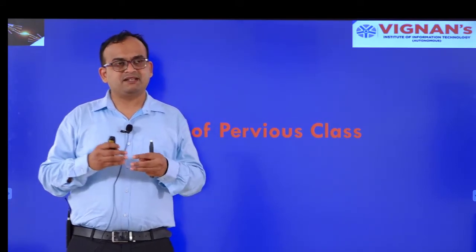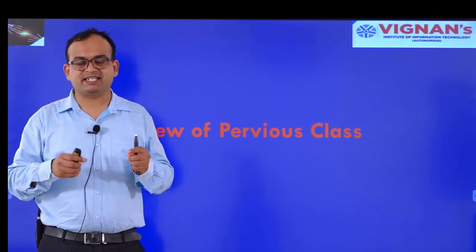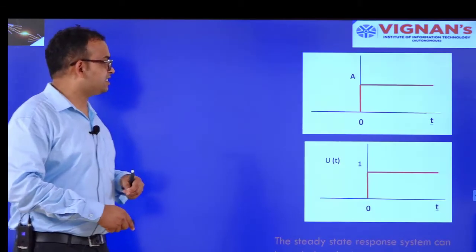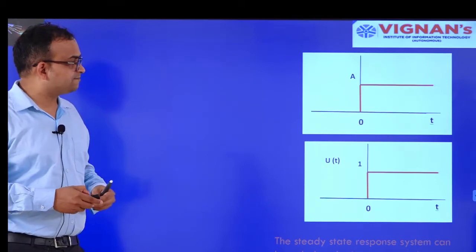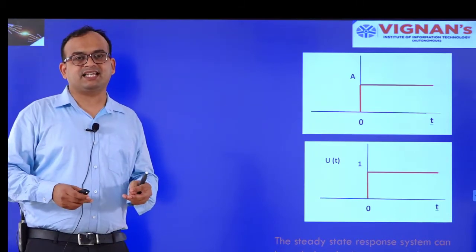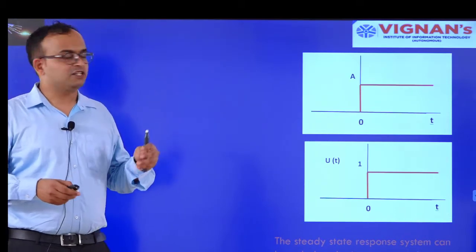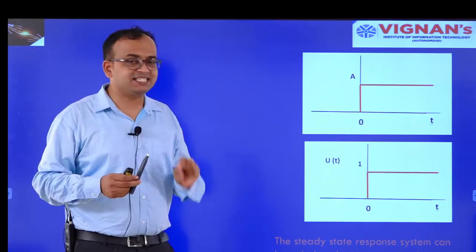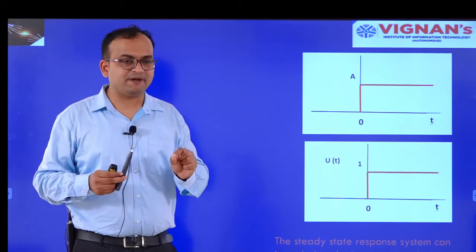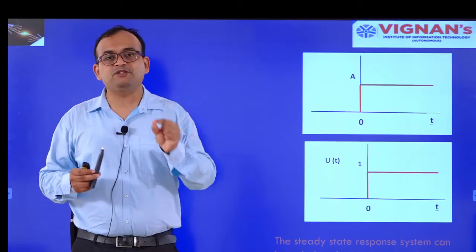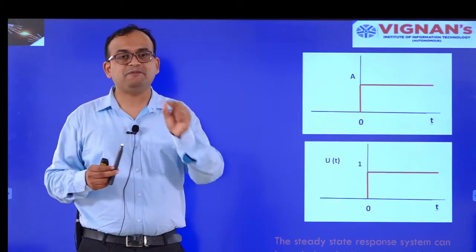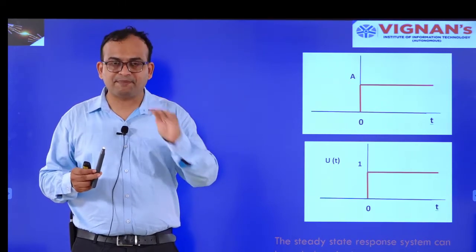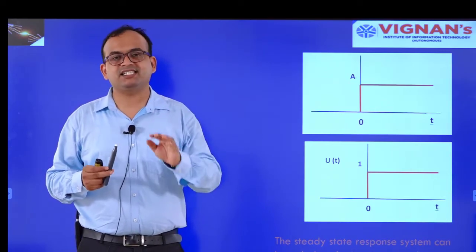These things Madam has already discussed. Similarly, Madam has discussed the elementary signals. The first elementary signal is the step signal. So what is a step signal? We can say that if a signal is defined for the positive values of t, or positive values of time, with constant amplitude, then this is a step signal.